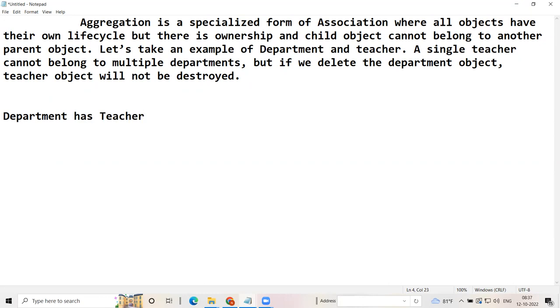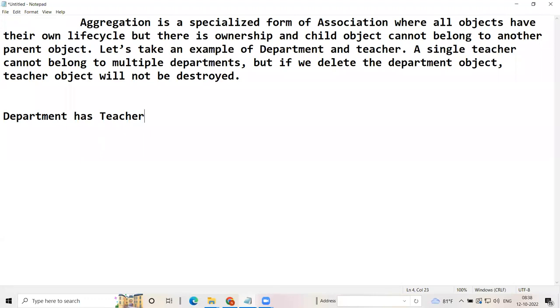When we say department has teacher, it means class department will have a teacher reference or teacher array. Suppose we talk about one teacher, so class department will have one reference of teacher. That is department has teacher. Now this is very important to understand: if we delete the department object, the teacher object will not be destroyed. When the department gets closed, the teacher is not destroyed. The teacher will go and join some other department. That is what aggregation is.